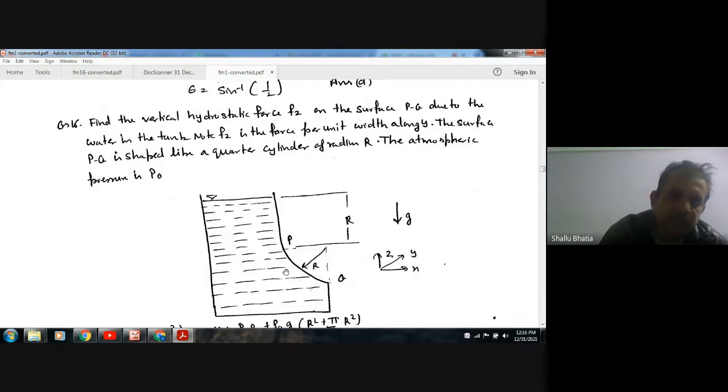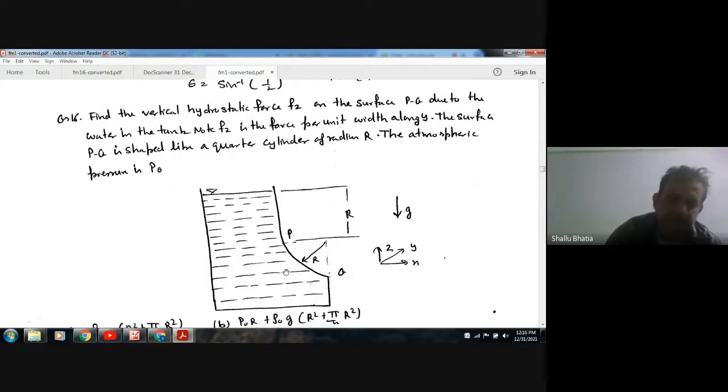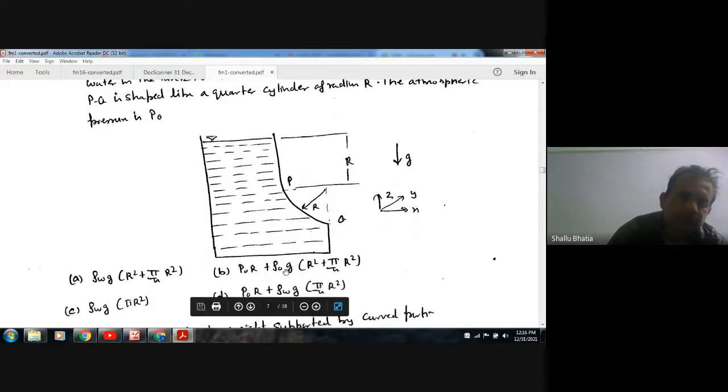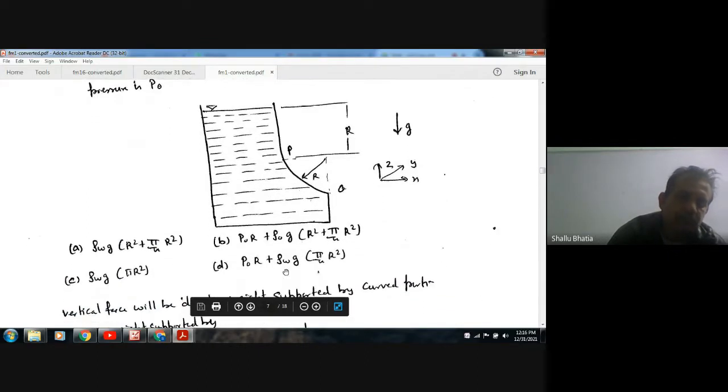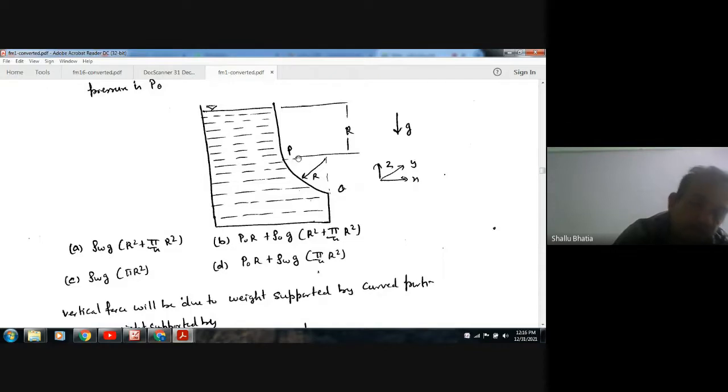The atmospheric pressure is P naught. This is the figure given, with P and Q as the points of the circular cylinder shape, with radius R.